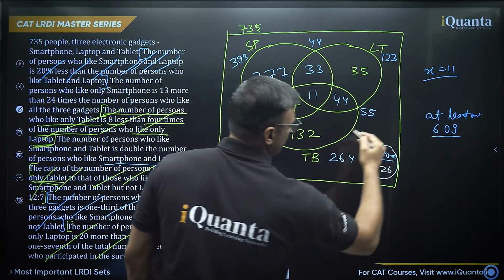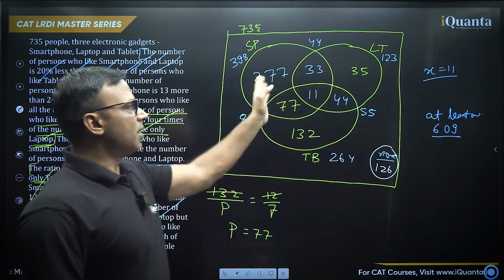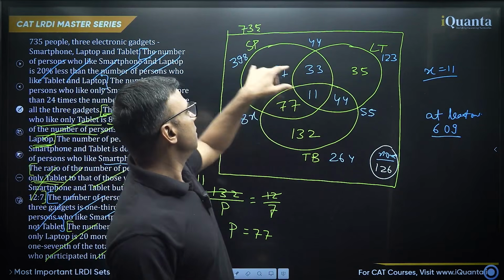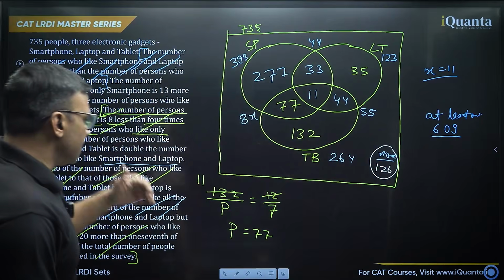That is the outside portion. These 126 people did not take part in any one of them or like any one of these, right? So basically, this was just an external work that we did. This 398, 123, and the calculation of 126 and so on. Let's look at the questions.